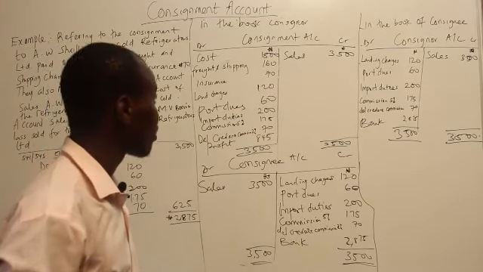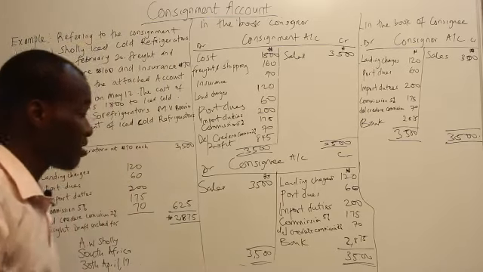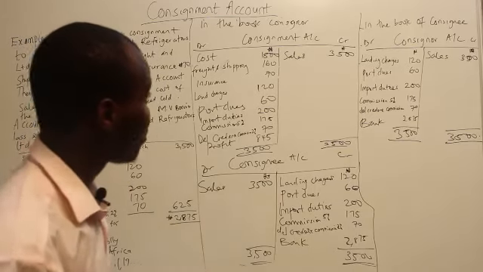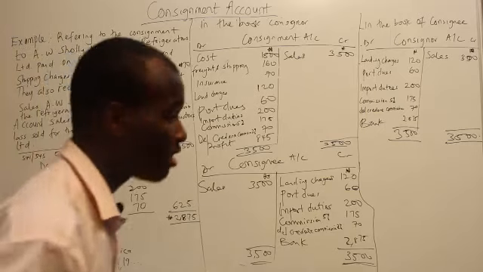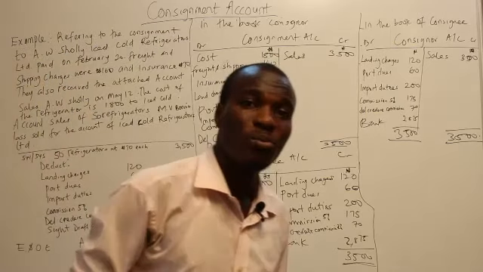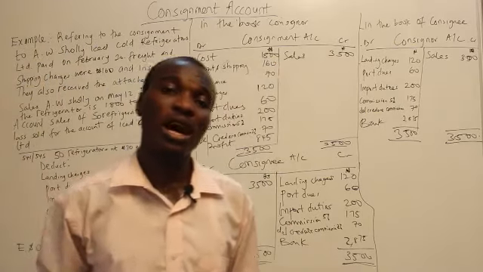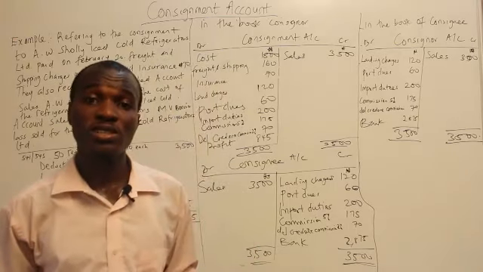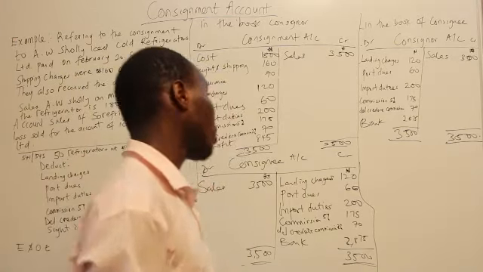So we've done much about the consignment account. We talked about the consignments. We talked about the parties to the consignment, which are the consignor and the consignee. So if you have any issues regarding the topic, be aware to replay the video, and again some exercises will be displayed on your screen. Be aware to attempt such questions. Thank you.